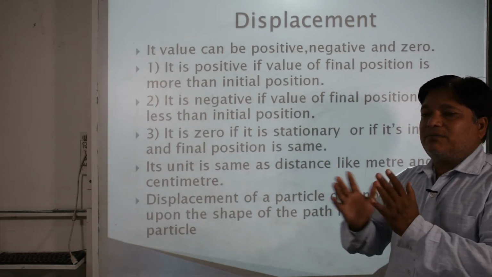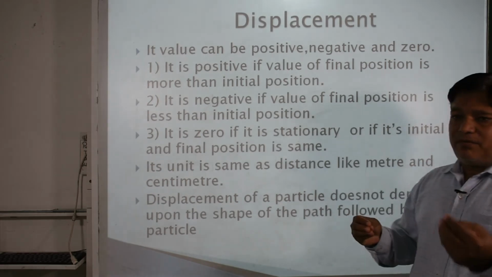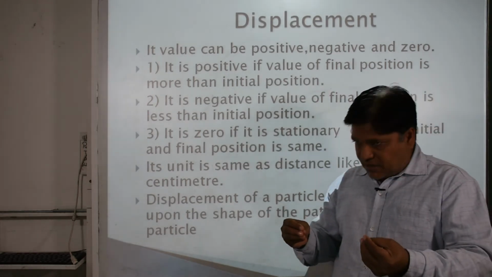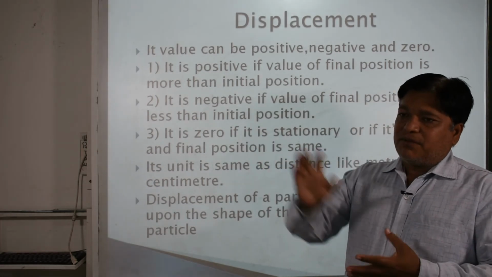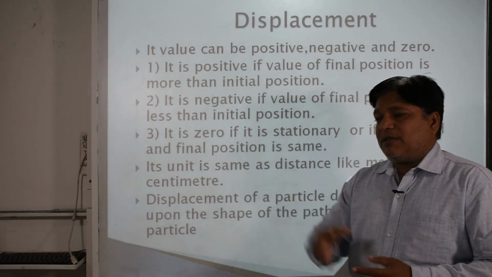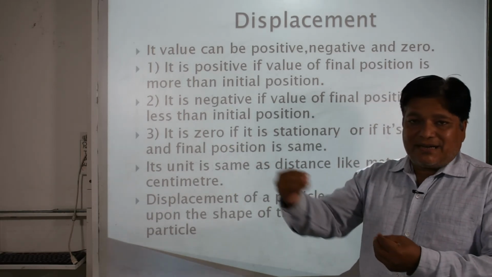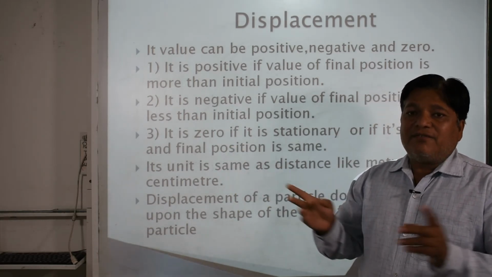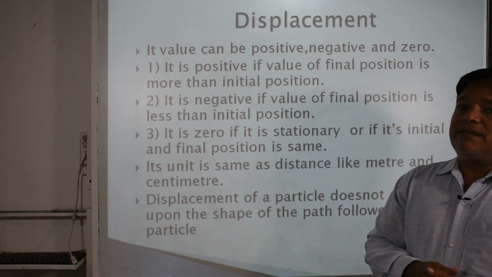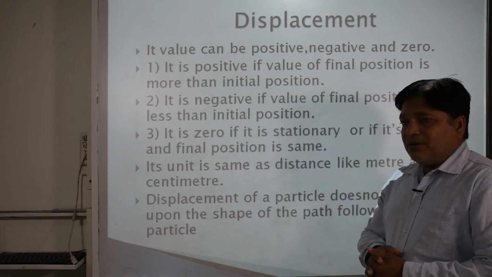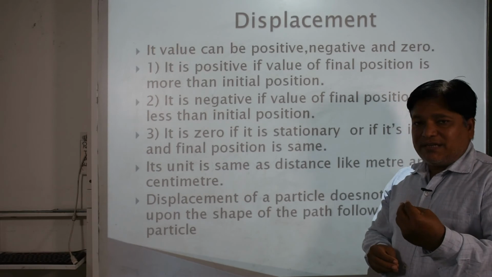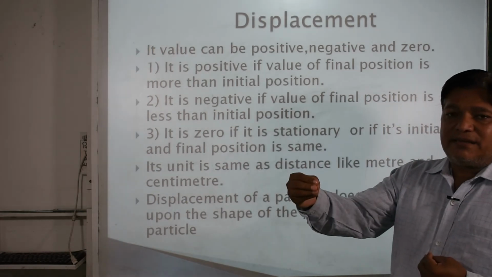Suppose that an object starts moving from a particular point, initial position, and reaches the final position. If the value of final position is greater than initial position, then the difference between these two is a positive value, because initial position is smaller and final is greater.